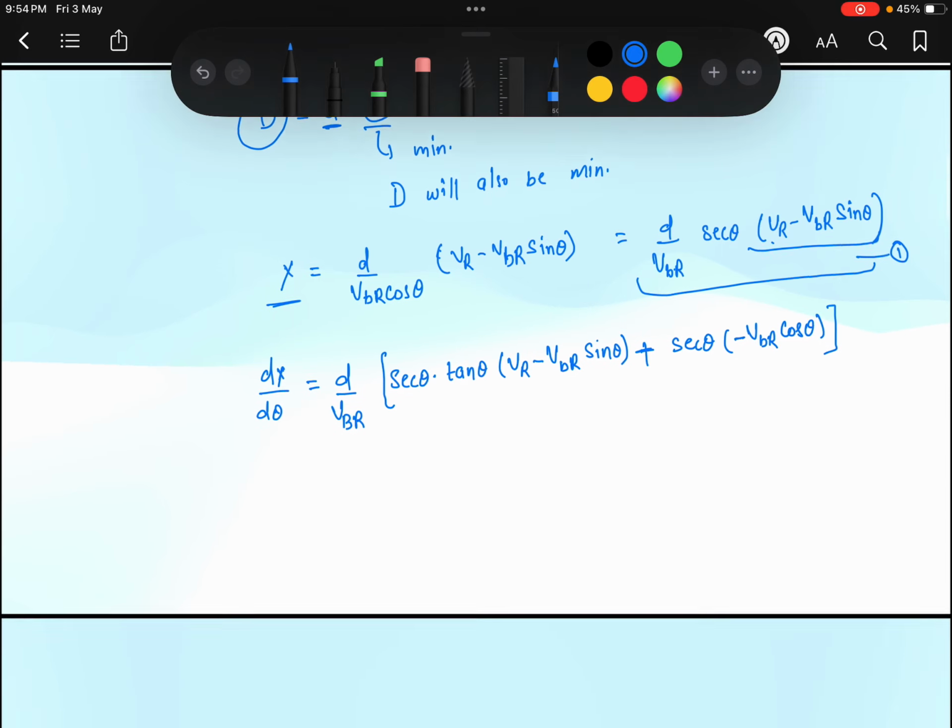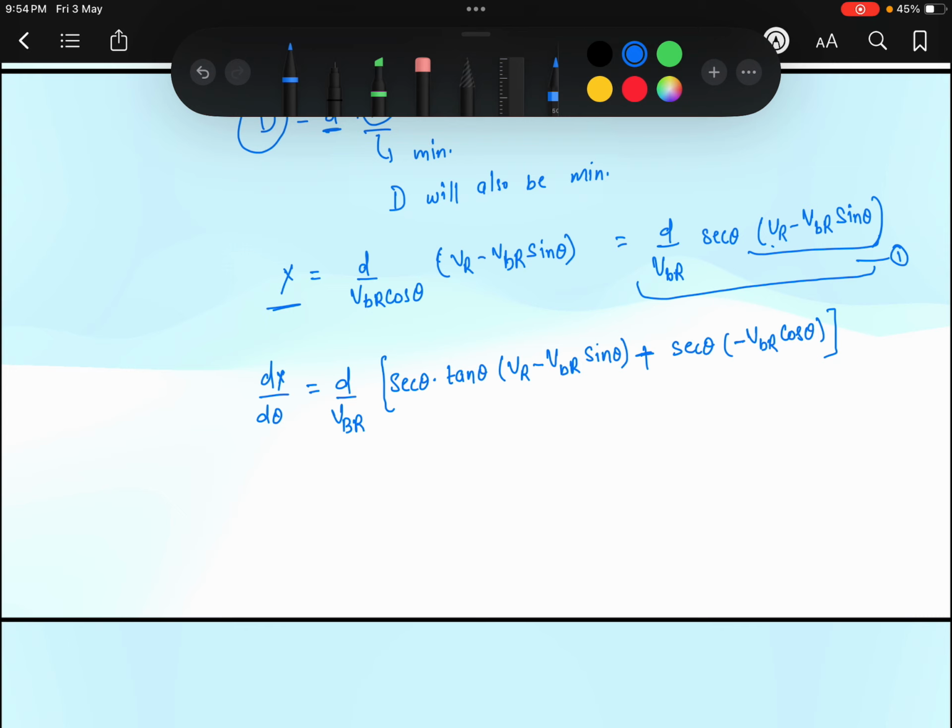So this is our differentiation of this equation with respect to theta. Now to minimize it, we use dx by d theta equal to 0. We will get some value of theta at which x will be minimum, so that the distance traveled by the boatman will also be minimum.